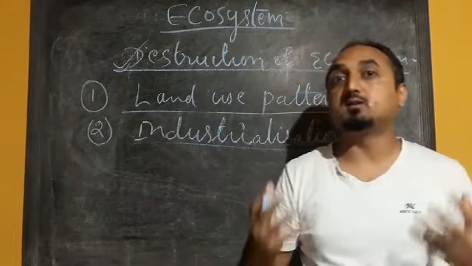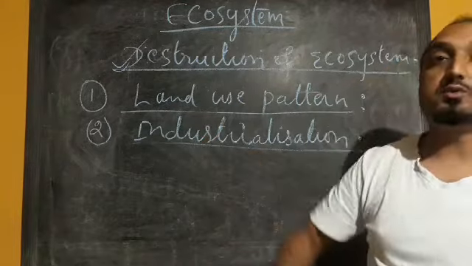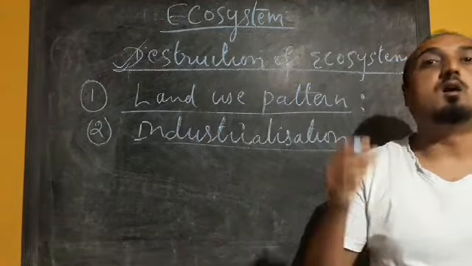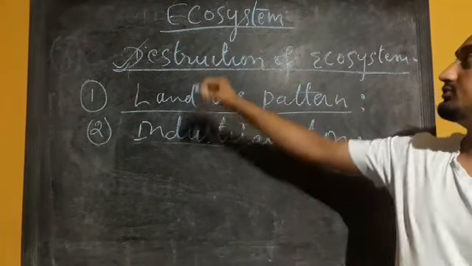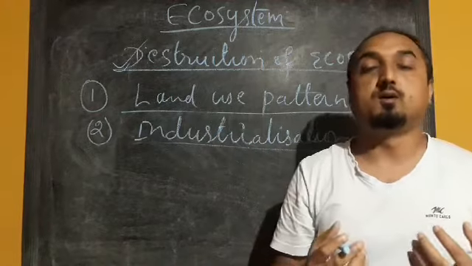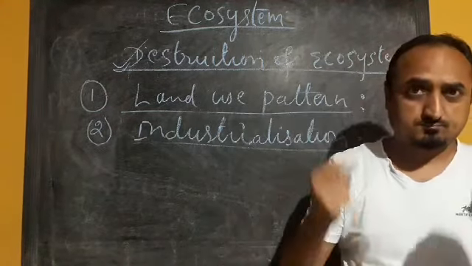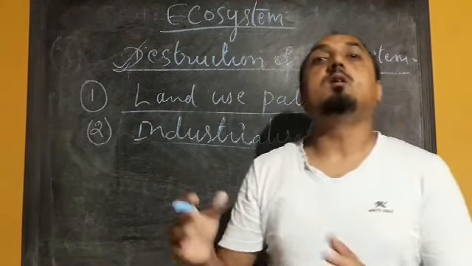So our country is facing lots of adverse impact of that destruction of ecosystem. Who will face the problem of this destruction of the ecosystem? We people will be responsible for that, and we will be facing lots of problems in our life.